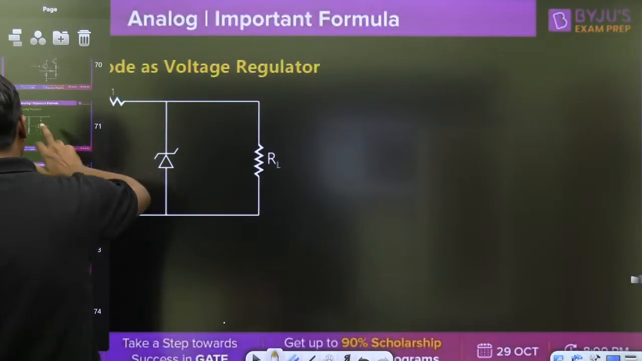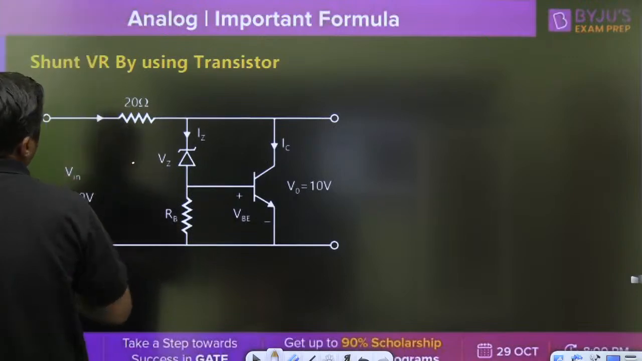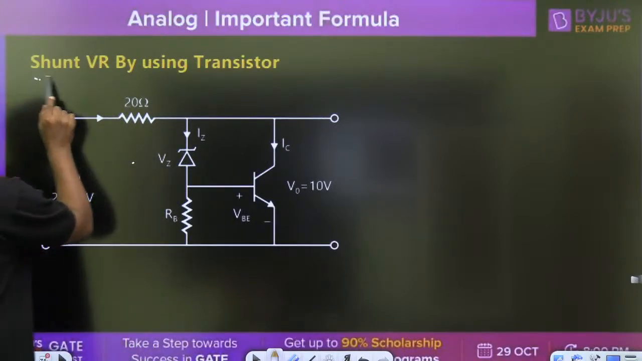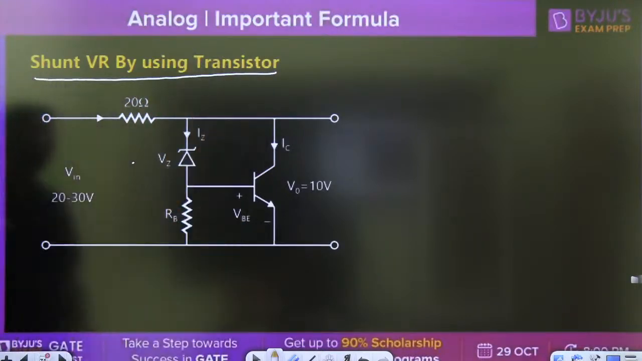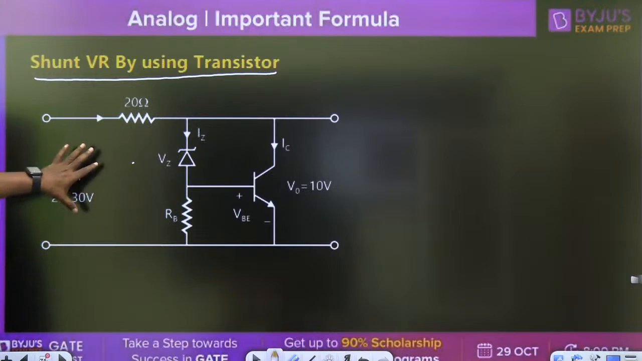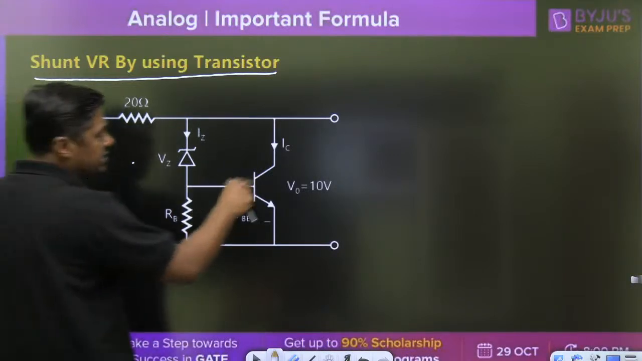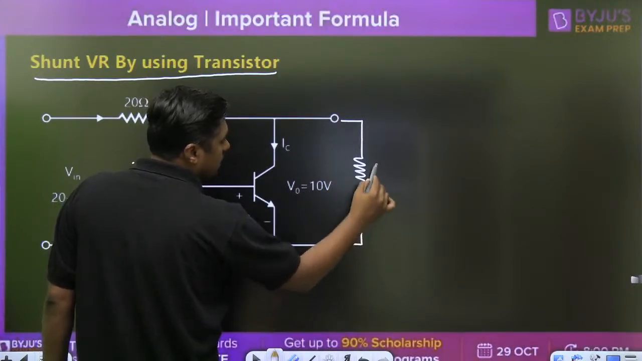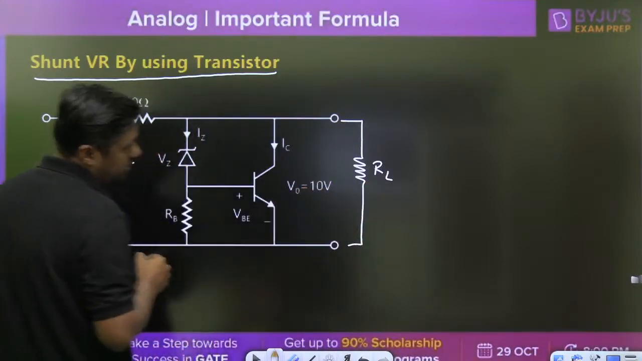I will discuss another type of voltage regulator. First of all, this is a shunt voltage regulator using a transistor. Shunt voltage regulator means the transistor is connected in parallel with RL. Then it is called a shunt voltage regulator.